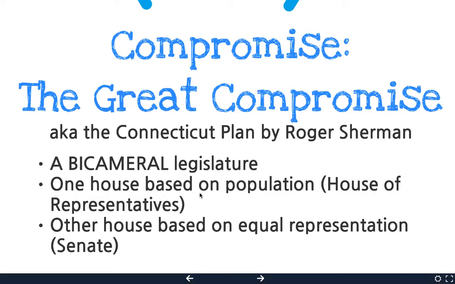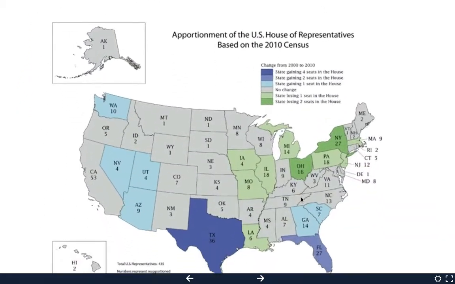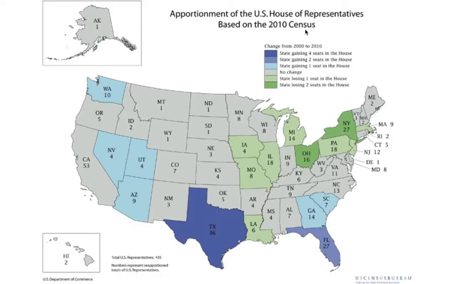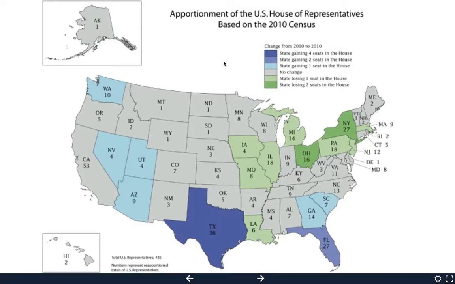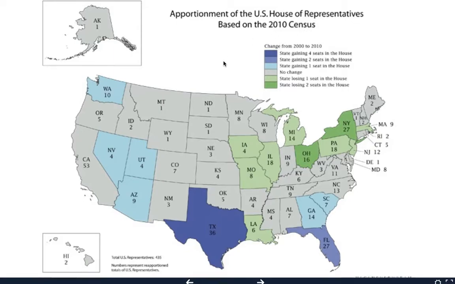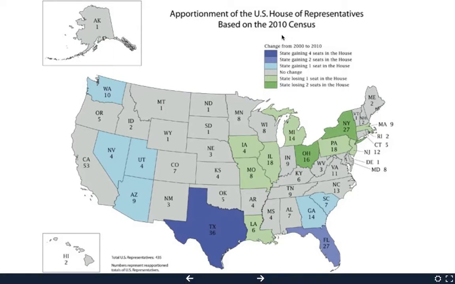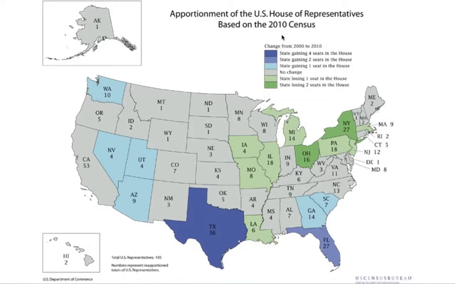However, how are we going to know the population? They're going to use the census. They started in 1790 with the census, and every 10 years they count the U.S. population. So it started in 1790, then your very next one would be 1800, and so forth, until the very last one that we had, in 2010. The very next one will be in 2020.